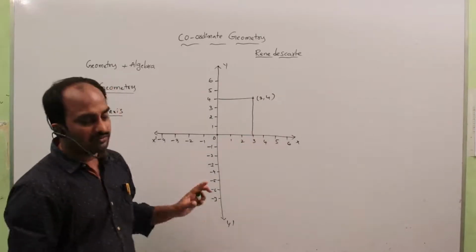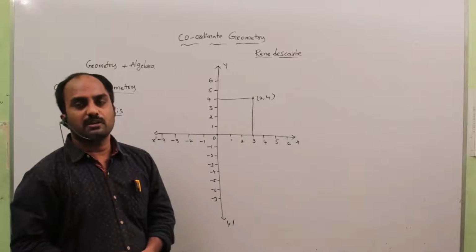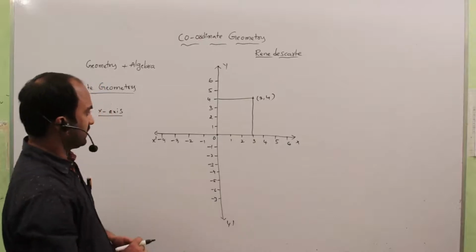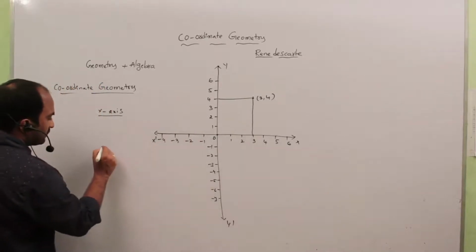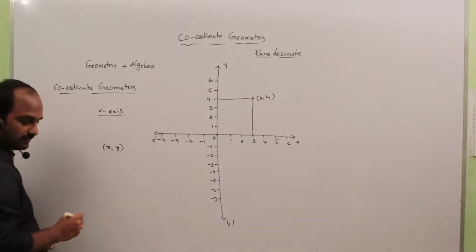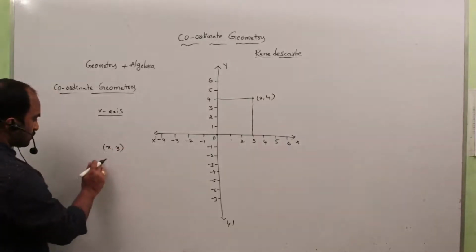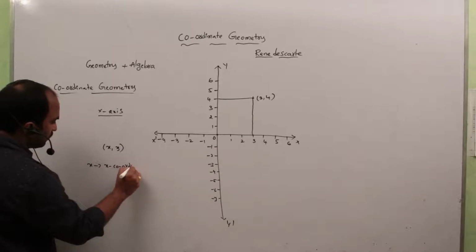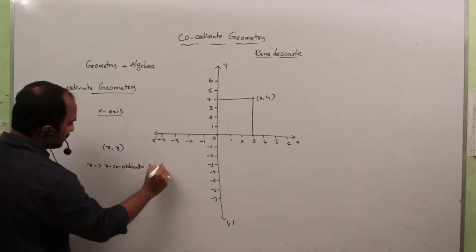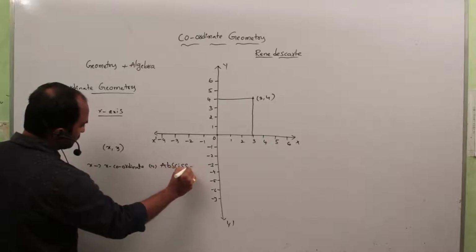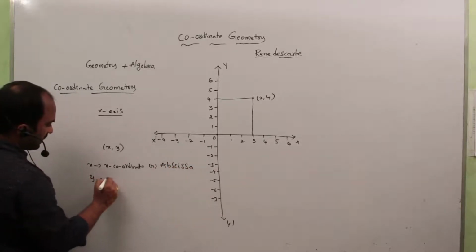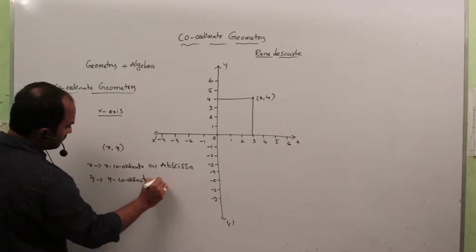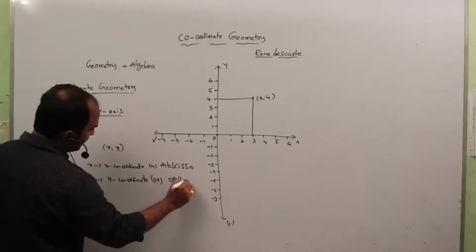So in the coordinate plane, if you want to represent any point, we compulsorily take the help of both axes, the x-axis and the y-axis. In the point (x, y), the first one, x, is called the x coordinate, or the abscissa. And the second one, y, is called the y coordinate, or the ordinate.